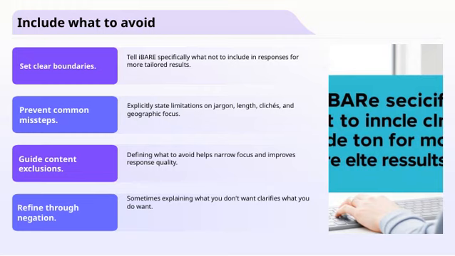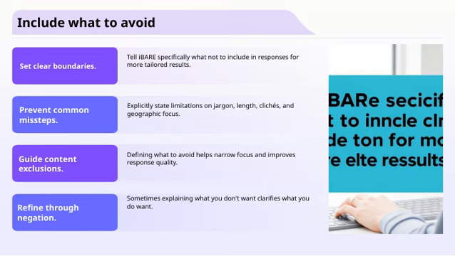When creating responses, it's important to include what to avoid. Setting clear boundaries helps ensure that the results are more focused and relevant. For example, iBARE should specify what not to include in responses, so we can prevent common missteps. This might mean limiting the use of jargon, keeping responses concise, avoiding cliches, or steering clear of certain geographic focuses. By explicitly stating these limitations, we guide the content creation process and improve the overall quality of the responses.